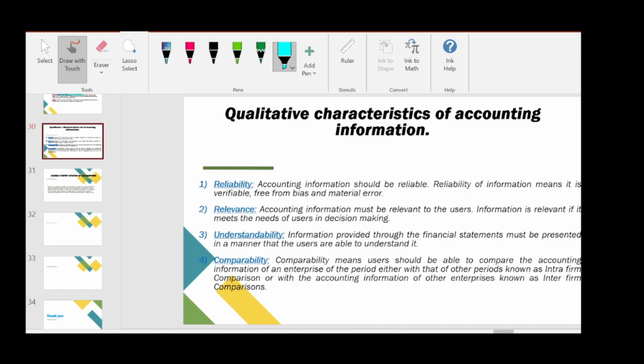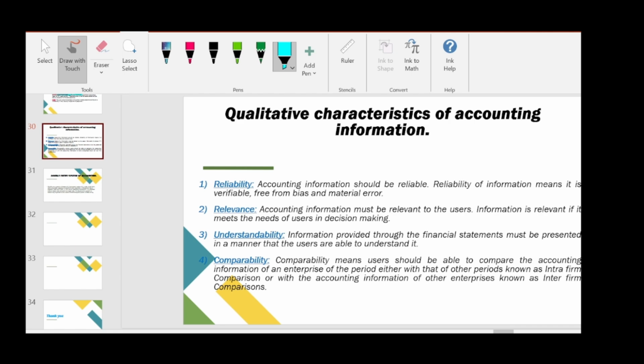So what is verifiable? Each and every transaction we enter should have some supporting document, and it should be relevant. What is relevant? Whatever is useful for the users of accounting information, we need to include only those data. And the information which we are giving to a person should be very easy to understand. It should not be very complicated.